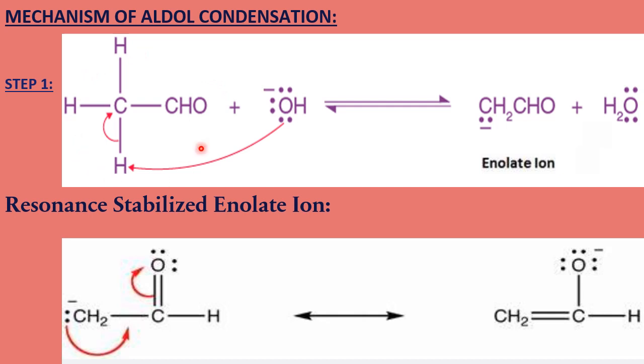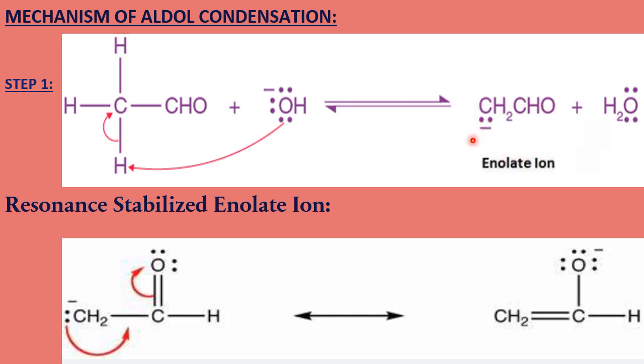So this hydrogen is attracted as H positive by this hydroxyl ion, so that this hydrogen leaves its electron to carbon. In the next step, it gains negative charge on it, and H positive comes out as water molecule along with hydroxyl ion. The electron left over to the carbon gives negative charge on CH2.